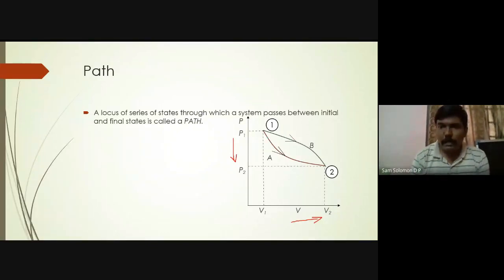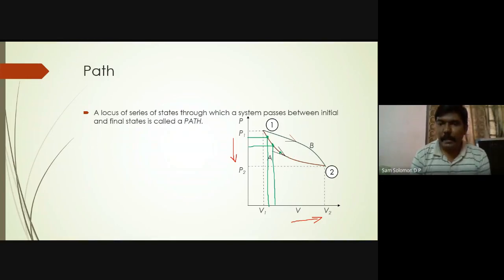What about this particular point? This particular point also has got a pressure. This particular point also has got a volume, right? This particular point also has got a pressure and this particular point also has got a volume.